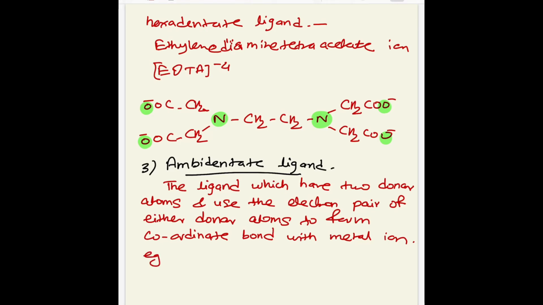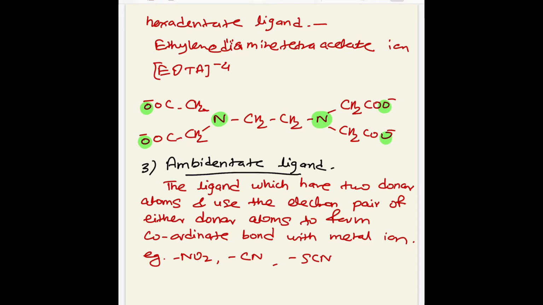There are three examples of ambidentate ligand which are very important. One is NO2, that is nitro. Second one is CN, CN means cyanide, and third one is SCN, SCN means thiocyanate.